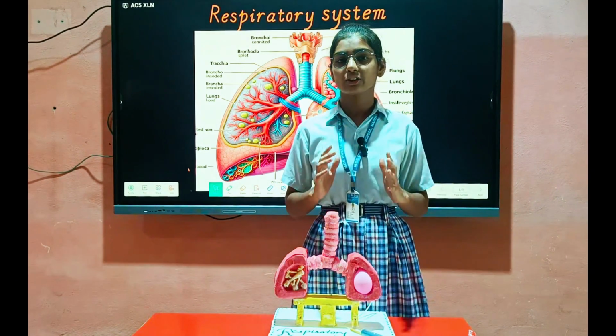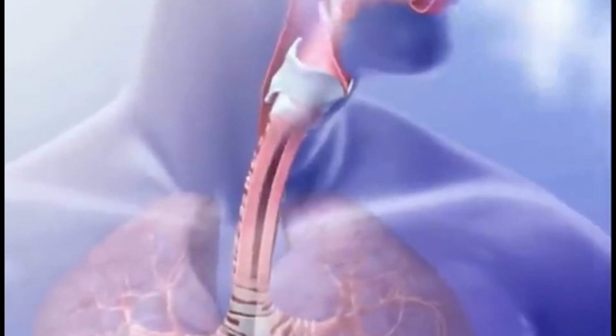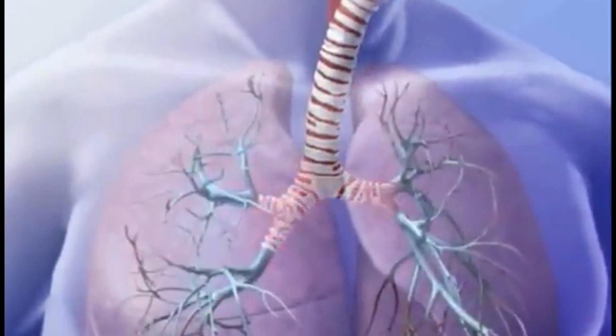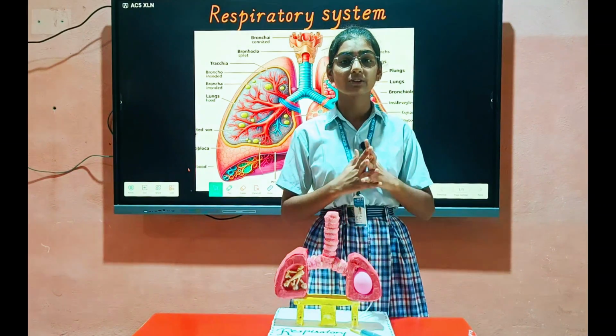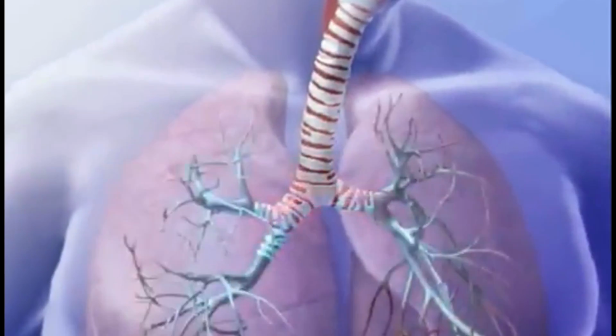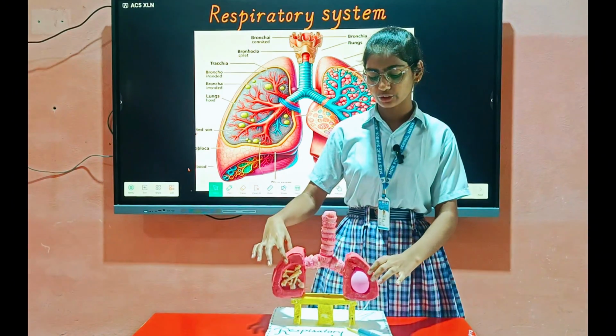What do you mean by the word respiratory? It means exchange of the gases. Exchange of the gases means when we inhale and exhale. Inhale and exhale means we inhale the oxygen and we exhale the CO2 outside the body. But how does this process go on inside our body? When we inhale, the O2 comes into our body, what happens after entering into the body? So this I'm going to show you by this model.